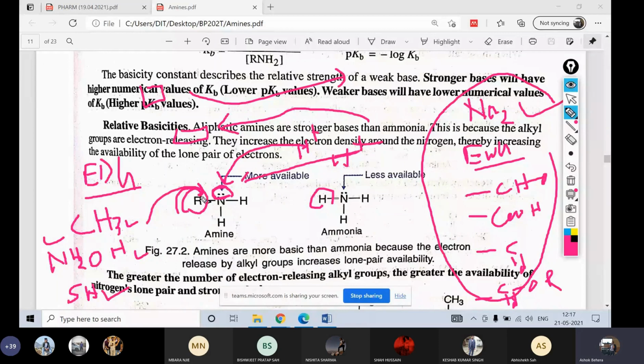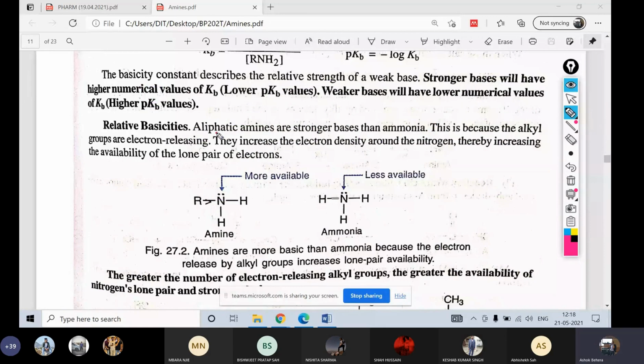Basicity will increase. So electron donating groups will increase the basicity, but electron withdrawing groups will decrease the basicity. Understood, guys? That is why aliphatic amines are stronger than ammonia. This is because alkyl is an electron releasing group. They increase the electron density around the nitrogen, because electron supply from the alkyl group increases the availability of lone pair electrons. So it is easily pulled towards it. Understand?